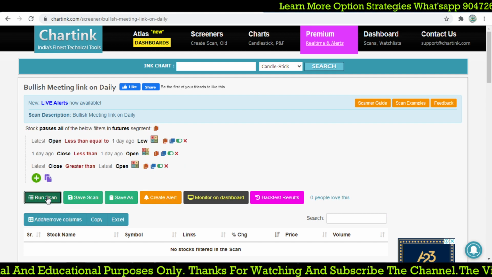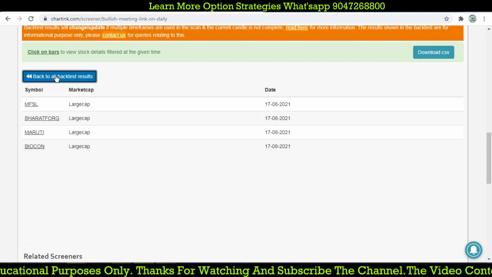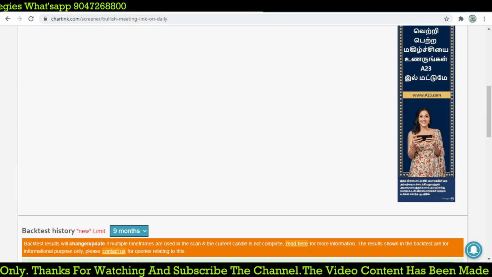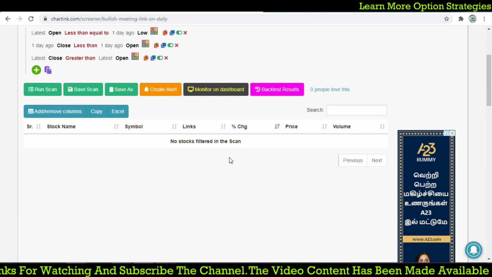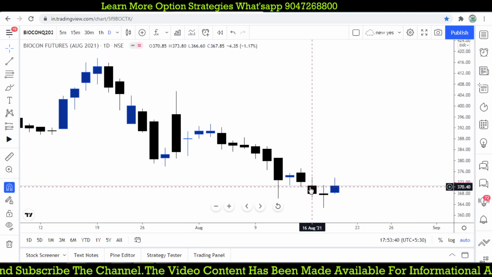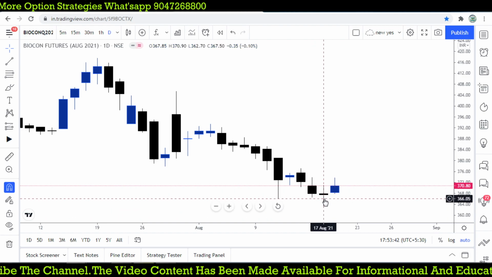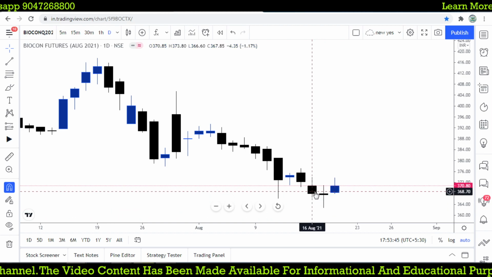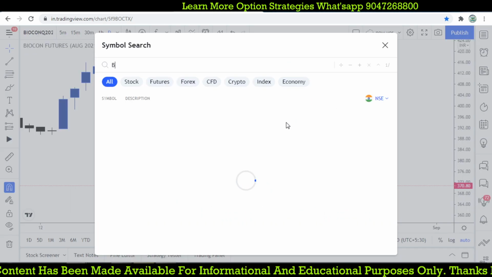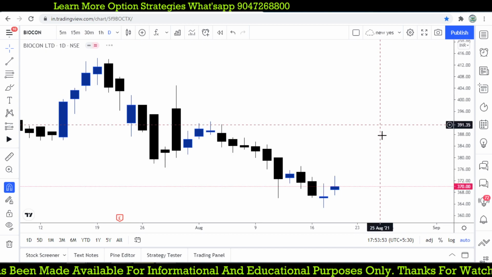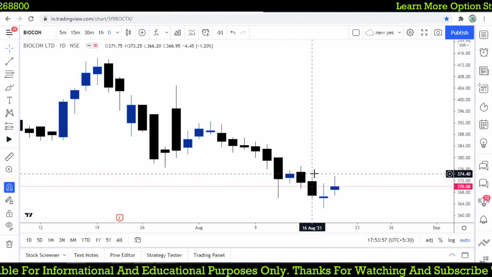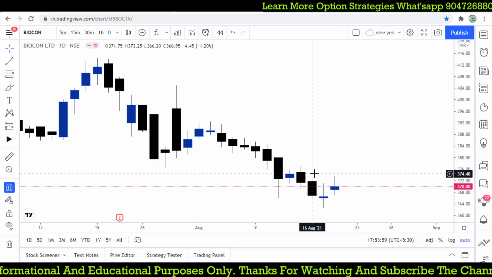Let's move it to the top and find any stocks. The same one is coming, Biocon, Maruti. On Biocon, on 17.8, this is the day, just open by on the close level, the close is 66.67. Coming to Biocon equity, yes, we got it. So the previous day low is 66.20.